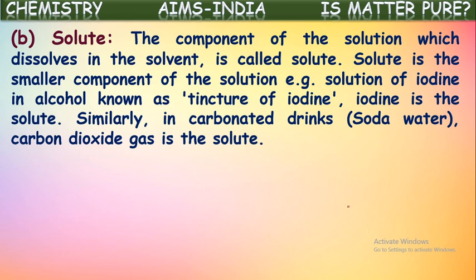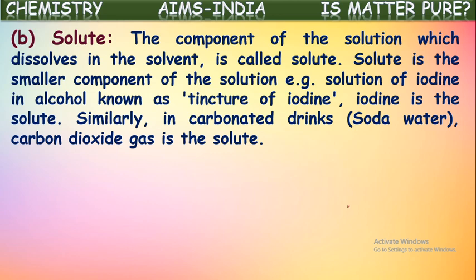For example, a solution of iodine in alcohol is known as tincture of iodine. Generally we use this as an antiseptic medicine. When we get hurt, we apply this tincture of iodine. A small quantity of iodine is dissolved into liquid alcohol. Here, iodine is the solute because it is in the smaller quantity and is dissolved in the other component which is in the larger quantity. So iodine is the solute and alcohol is the solvent.